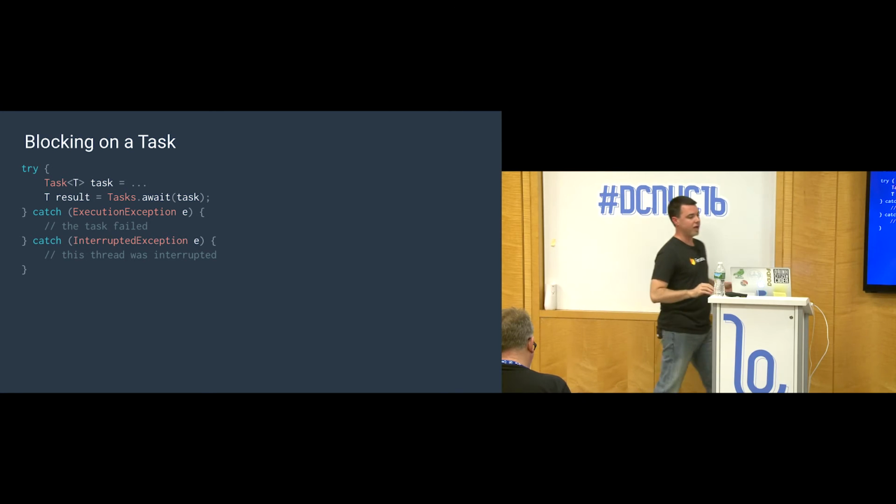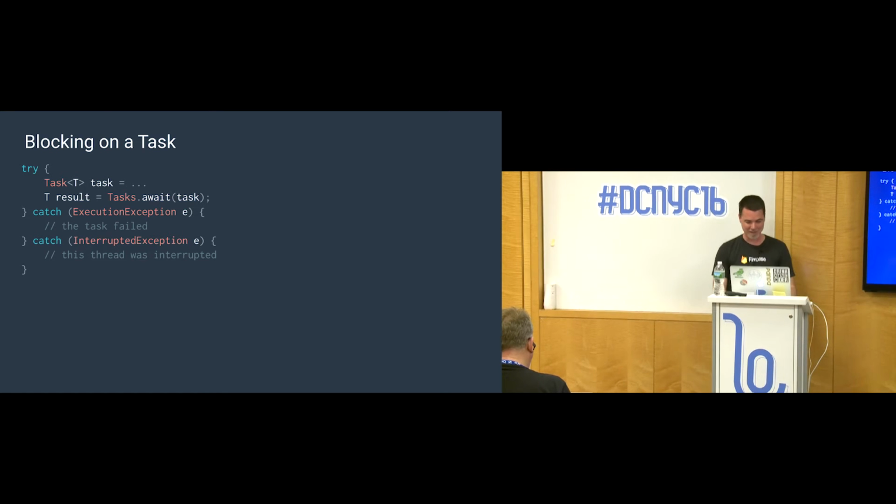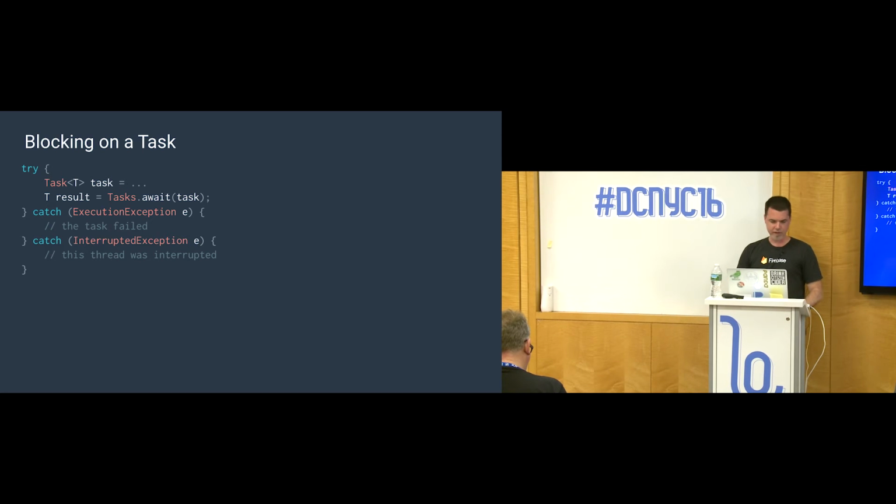But again, generally, oh, by the way, never call this on the main thread. Never block on the main thread. I can't stress that enough. Don't block the main thread.